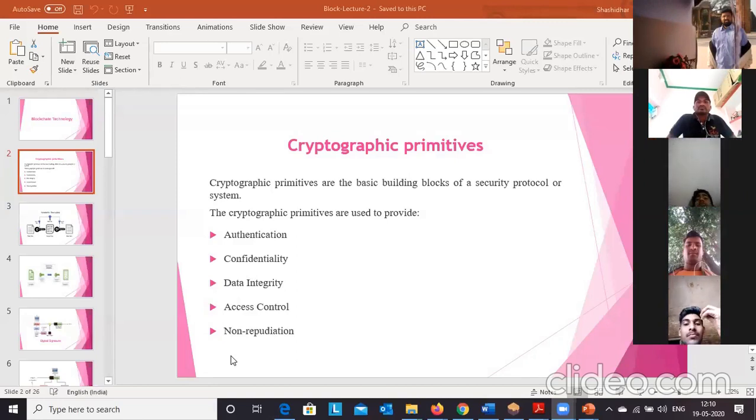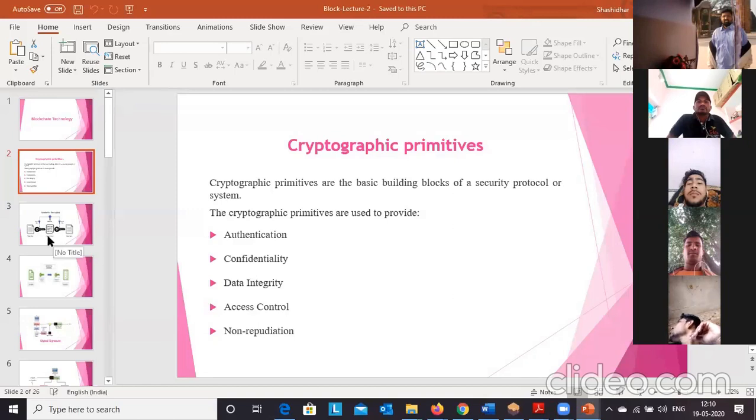And we have one more security service, non-repudiation. Non-repudiation provides integrity as well as authentication. The sender cannot deny having sent the message. That is the non-repudiation service. We have just discussed the definitions. Now we need to discuss how crypto primitives will provide these services.